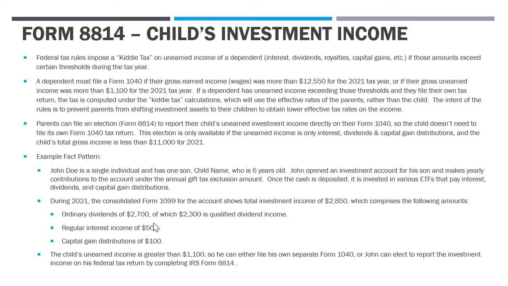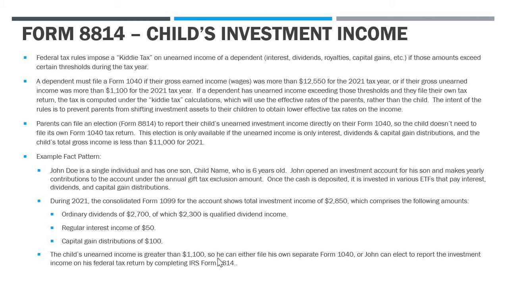Now, that $2,850 comprised dividends of $2,700, of which $2,300 is qualified. Okay, so we had $2,700 in ordinary dividends, $2,300 qualified. So that means the difference there of $400 is non-qualified dividend income. Then the account had regular interest income of $50, so that's just federally taxable income. And there was a capital gain distribution amount of $100. Now note here, because the child's total unearned income is greater than $1,100, there is a tax filing obligation here, right?